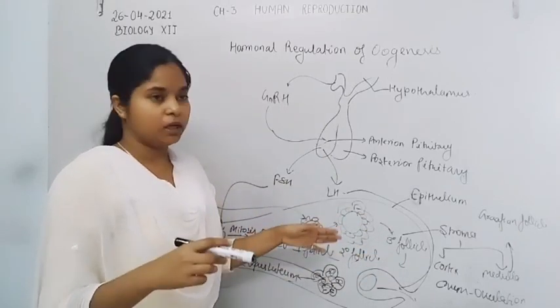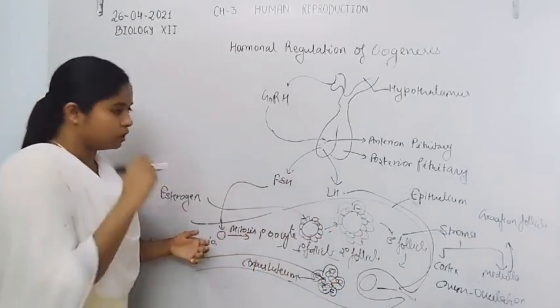That's why the medulla region consists of Graafian follicles and blood vessels.